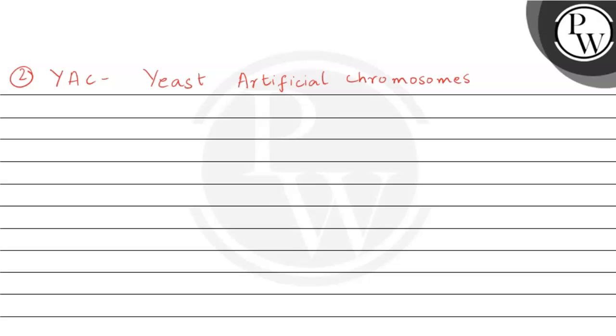So again, the yeast artificial chromosomes have a very high carrying capacity, and they are therefore much better cloning vectors which have a greater efficiency. So the carrying capacity in yeast artificial chromosome is 200 to 500 kb. So this also has a very high efficiency or carrying capacity.